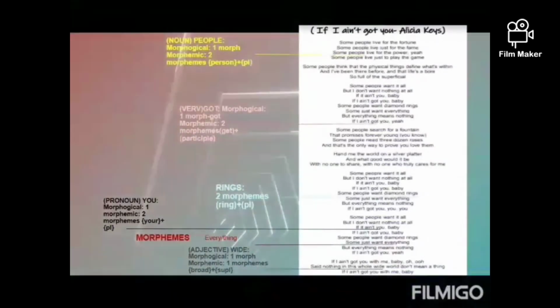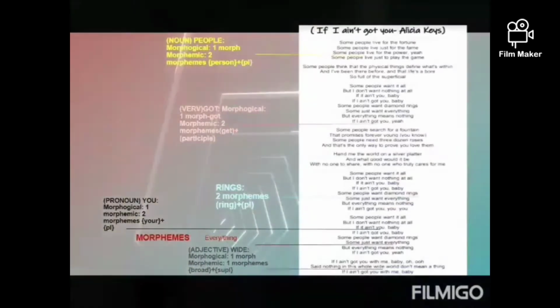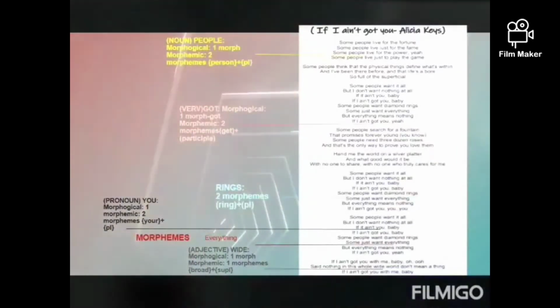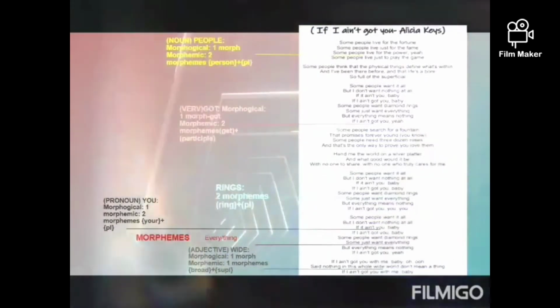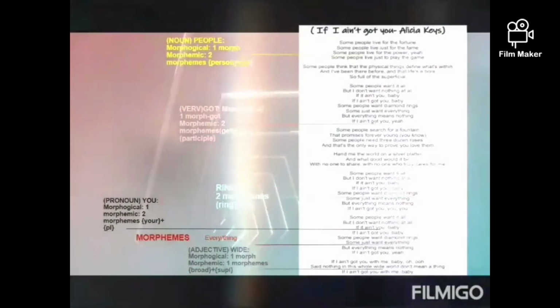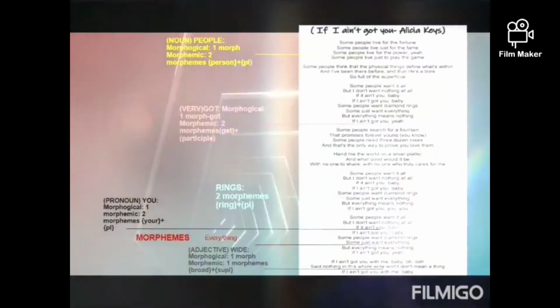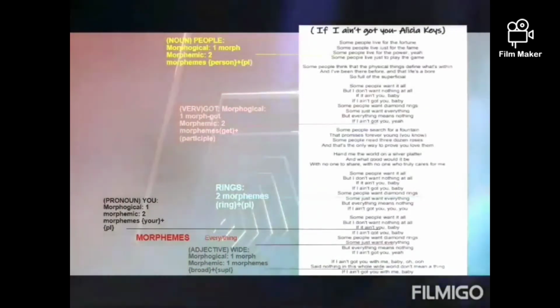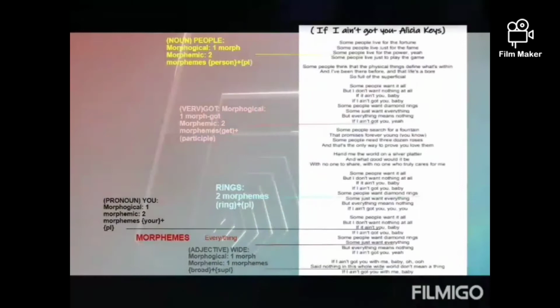A morph does not always correspond to a single morpheme, because the words may be in some verb tense that completely changes everything. On the other hand, an allomorph is a variation of the morpheme in the pronunciation, which can be given in roots, prefixes, or suffixes. To end these concepts: morpheme, idea, and morph, representation. Another example in a noun: in the word "people," morphologically there is one morph and morphemically two morphemes. One is a person plus one is a plural.